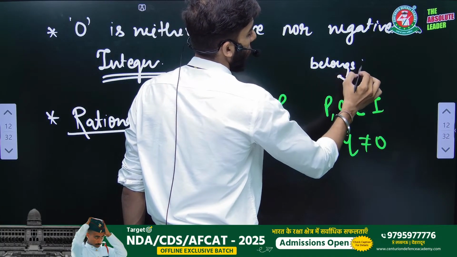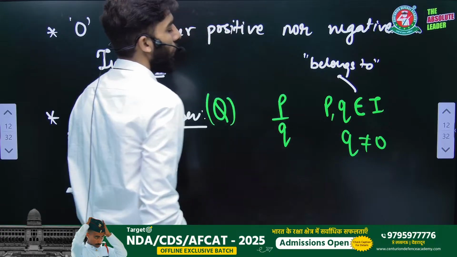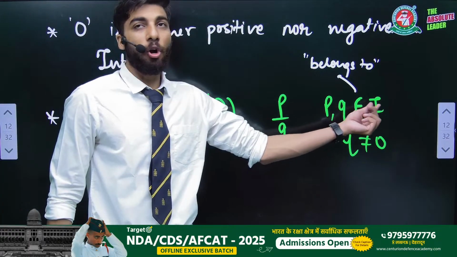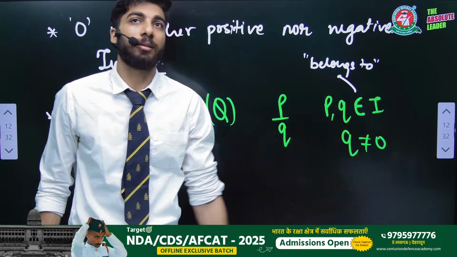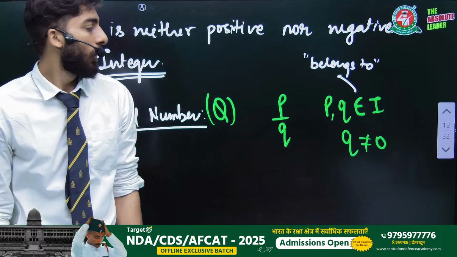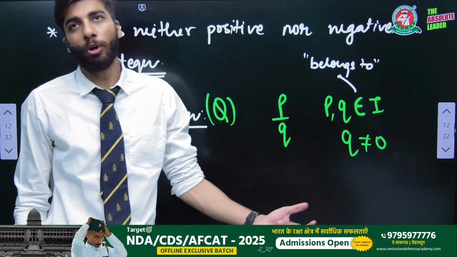Belongs to. Now what does it mean? It means that p and q belong to integers. It means p and q are integers only, right? And q should not be equal to 0.